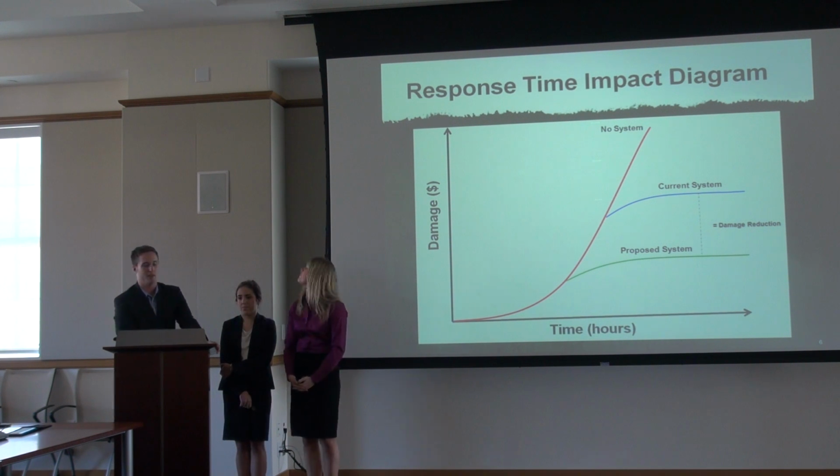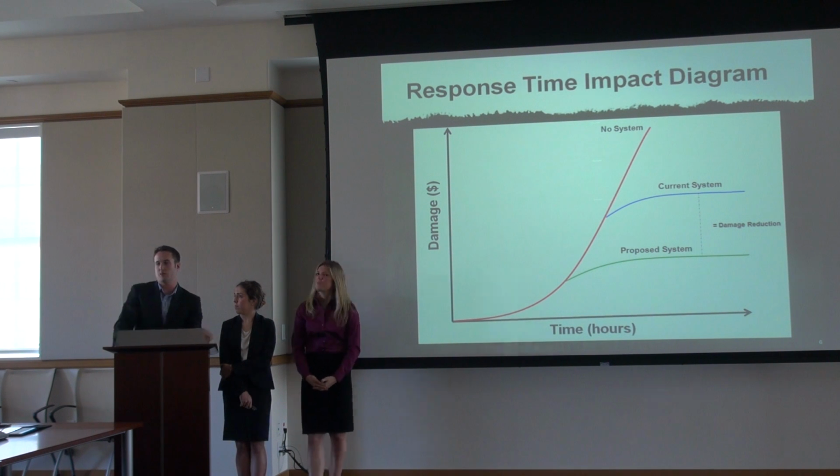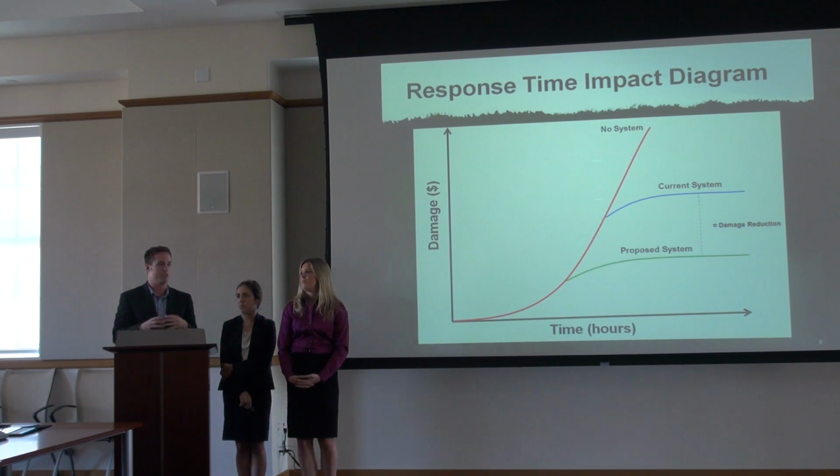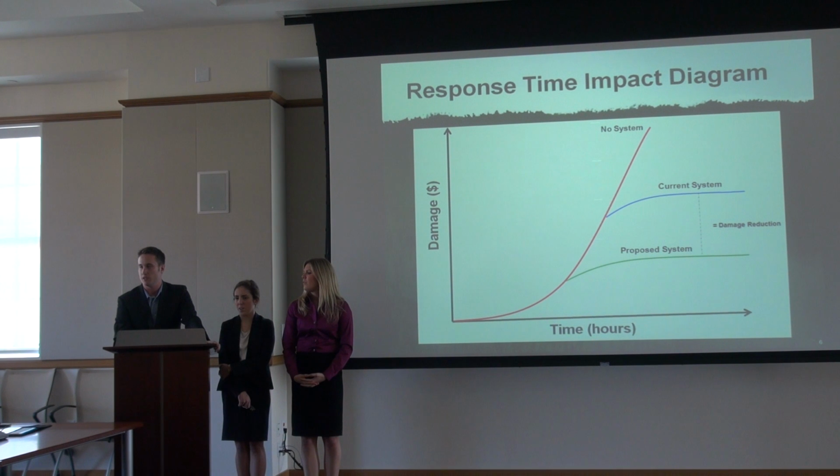Another thing that was really difficult, that Dr. Barr helped us out a lot with, was finding a rate of growth of a fire, so the rate at which a fire expands. A lot of our analysis was based off that number, and that was really difficult to come up with.